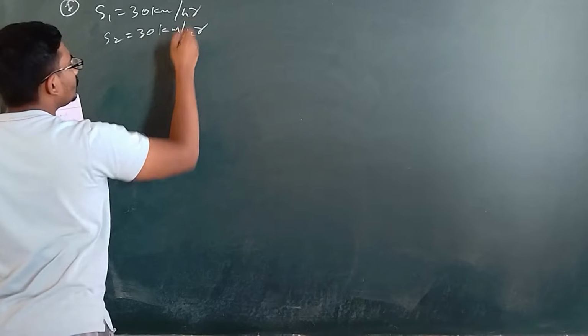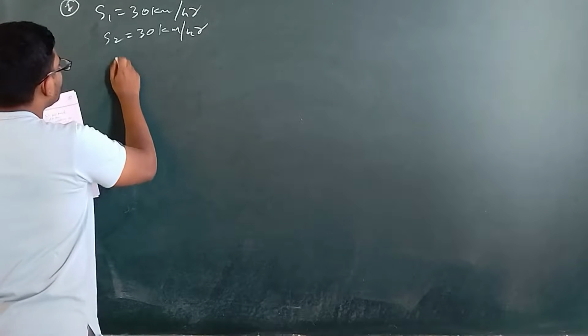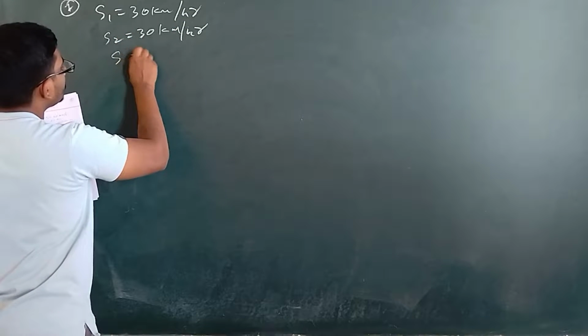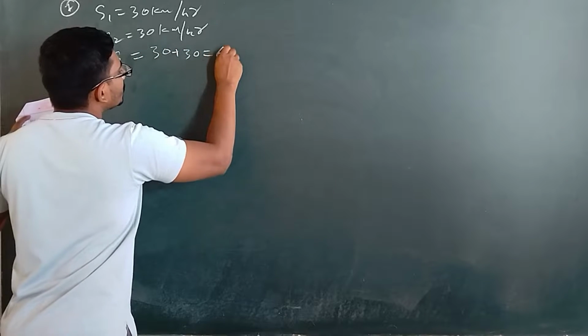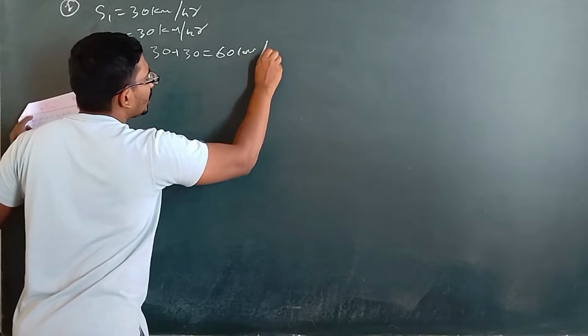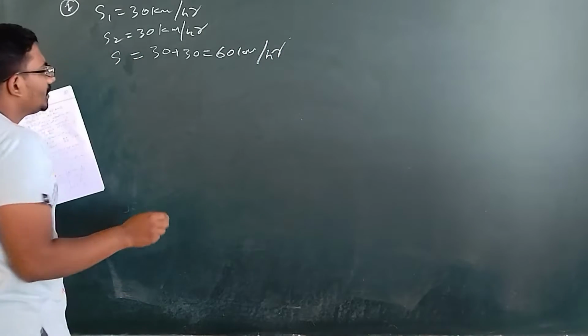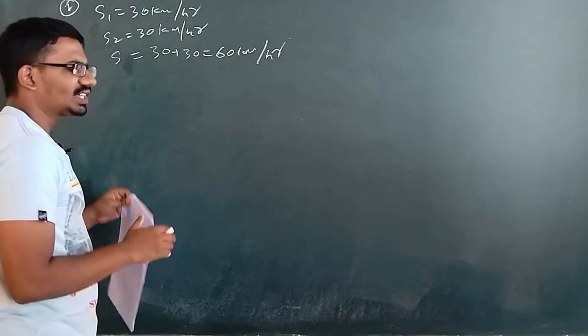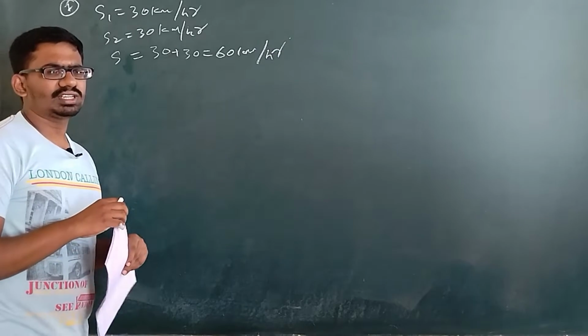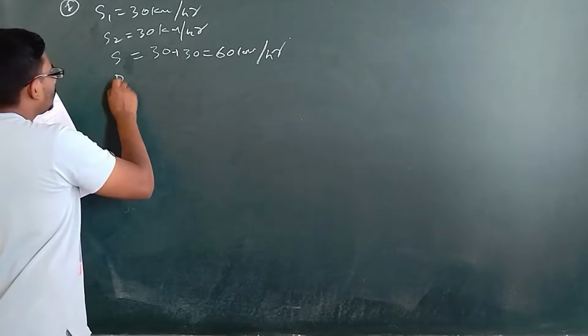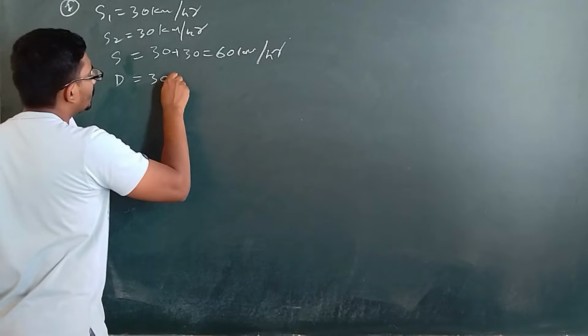As they are facing each other, the speeds of the trains should be added together, so that I will be having 60 km per hour, and they are going to hit each other in the center, so the distance travelled by each train during their journey will be 30 kilometers.